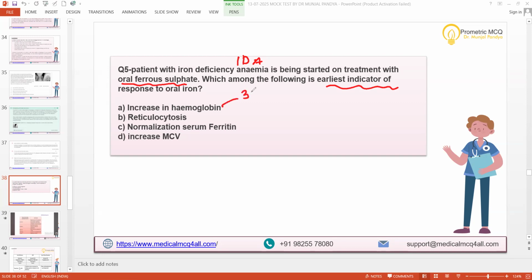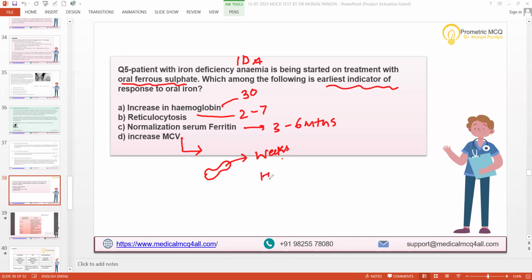Hemoglobin may take up to 30 days. Reticulocyte 2 to 7 days. Normalization of ferritin means 3 to 6 months. And MCV will take definitely a long time because you are changing the shape. This is the mean corpuscular volume. So this is volume, and volume may take changes probably weeks.